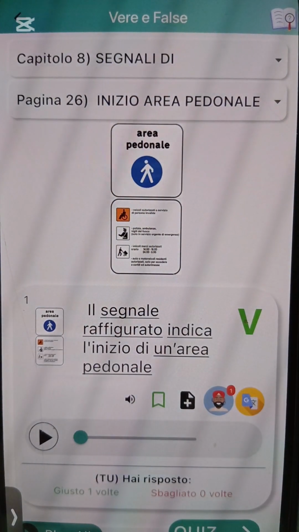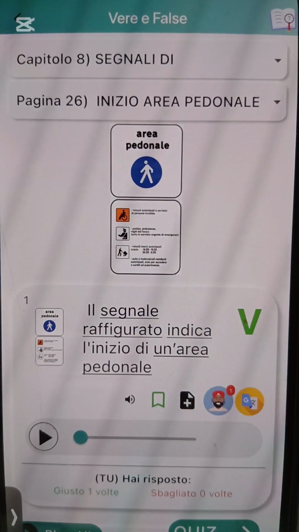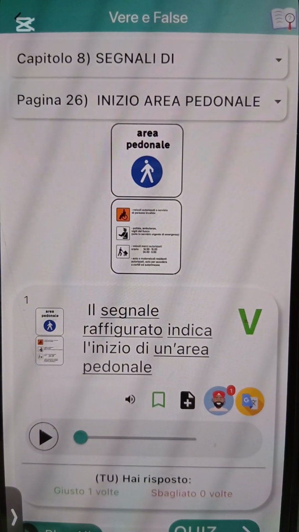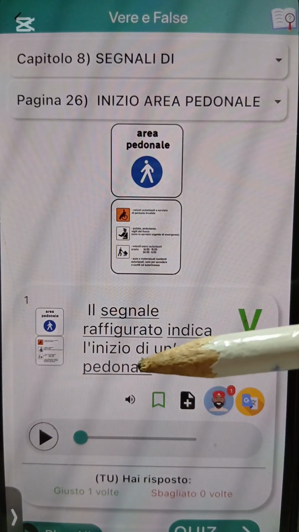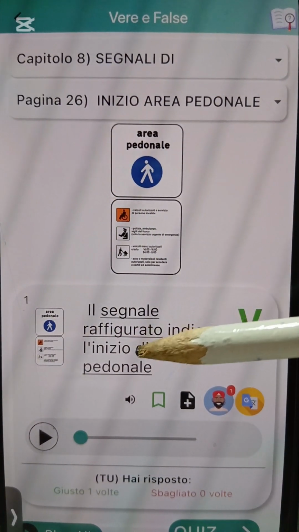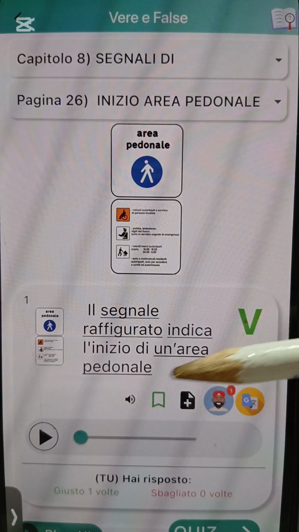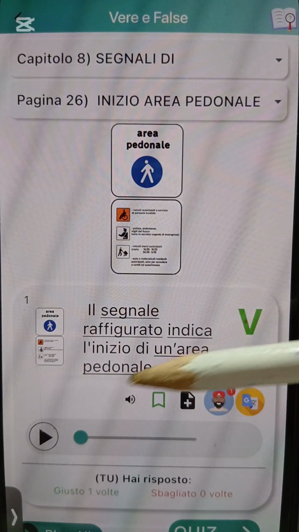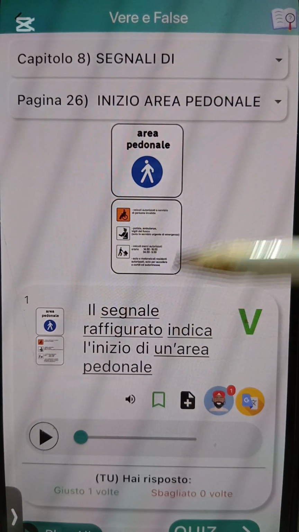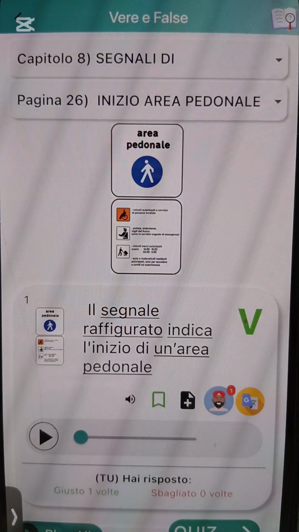Il segnale raffigurato indica l'inizio di un'area pedonale. Okay, e dey indicate the starting of what? A pedestrian area. Un'area pedonale, a pedestrian area.